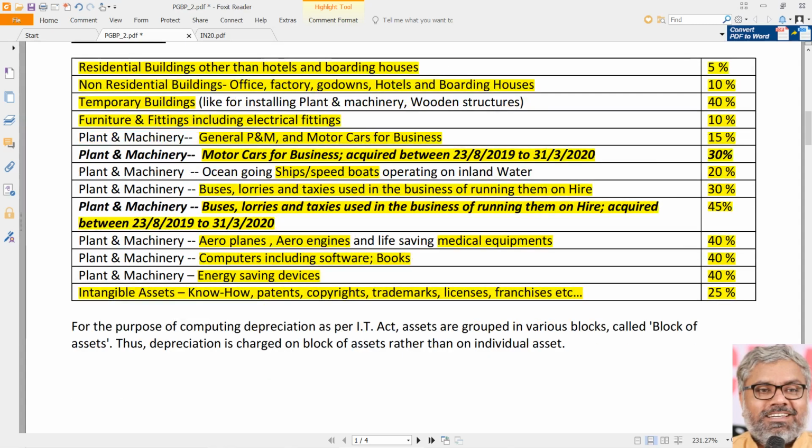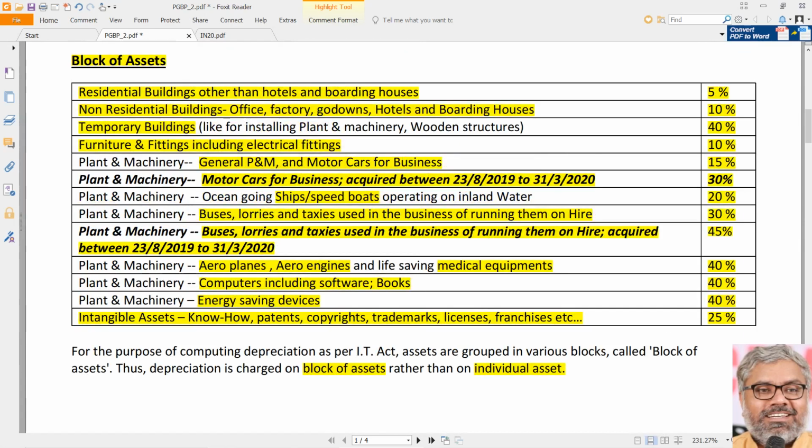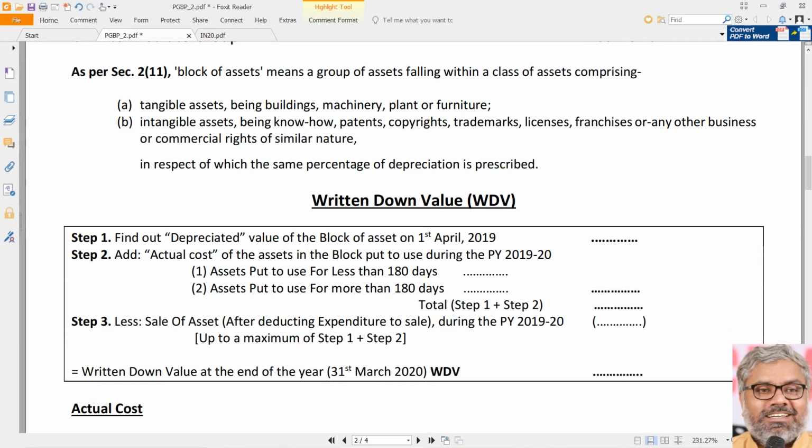Now, naturally the question comes, what is this block of asset we are talking about? For the purpose of computing depreciation under this act, assets are grouped into various blocks and we call that block of assets. And as we discussed already, depreciation is charged on the block of assets rather than on individual assets. That is a point to be noted. For this purpose, we should know what is block of assets. What is the definition of block of assets?